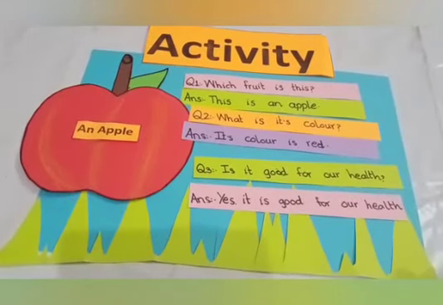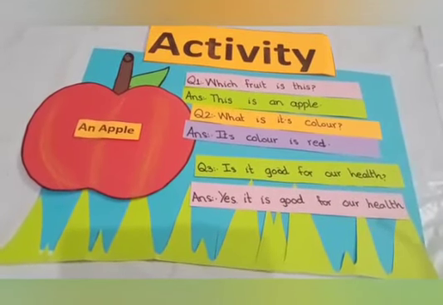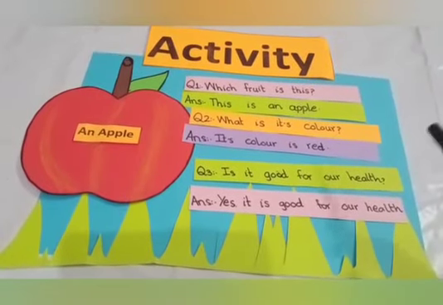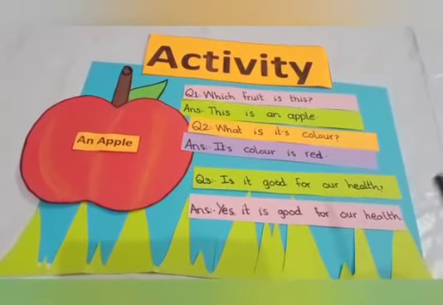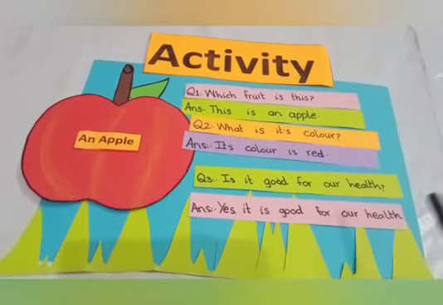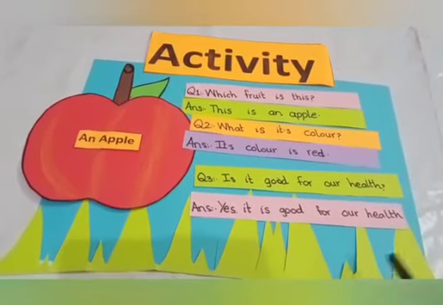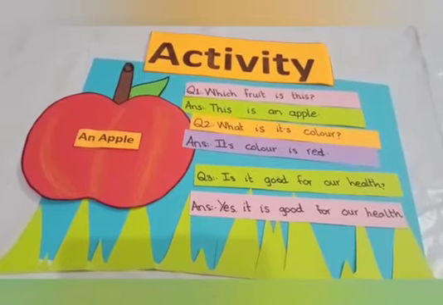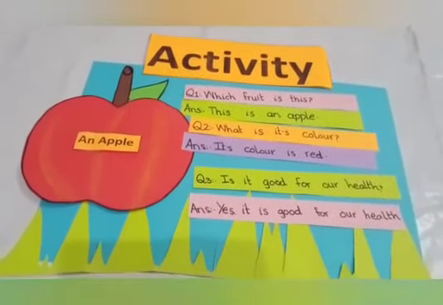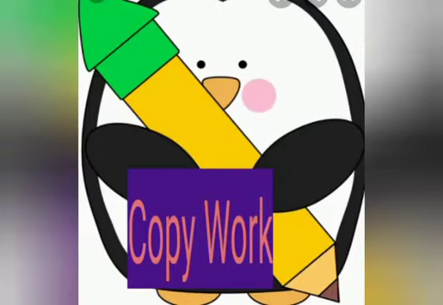Now we find three answers of these three questions. Again you revise, which fruit is this? This is an apple. What is its color? Its color is red. Is it good for our health? Yes, it is good for our health. Okay, I hope you enjoy this activity.